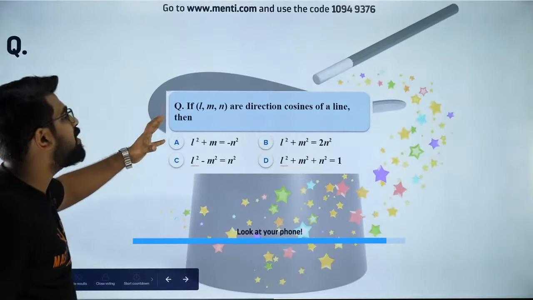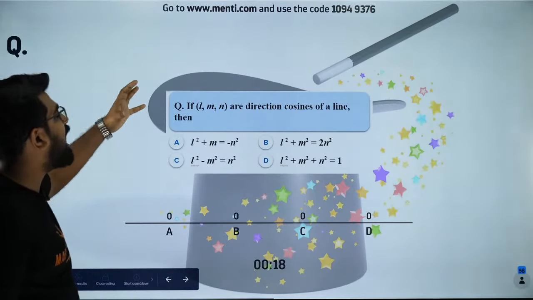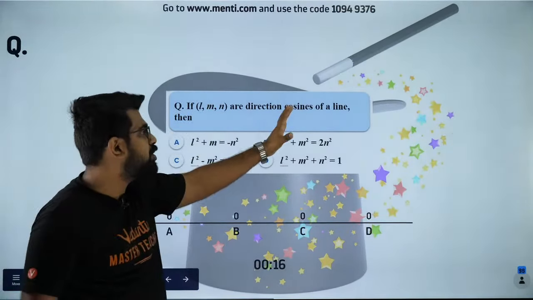This is from 3-dimensional geometry. If L, M and N are direction ratios or direction cosines, then what is the relationship between them? If L, M and N are the direction cosines of a line, what is the relationship between them? Please answer it, my dear students.